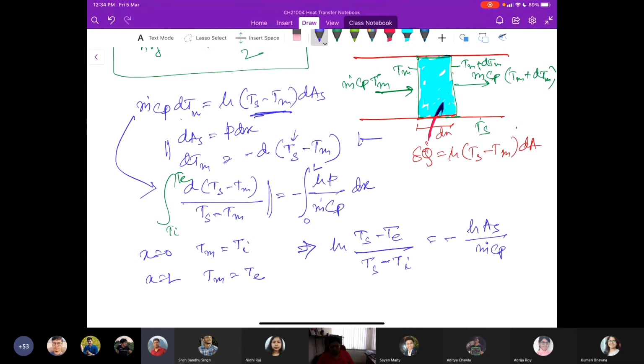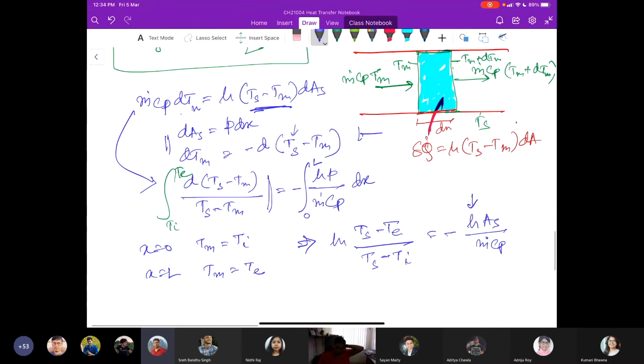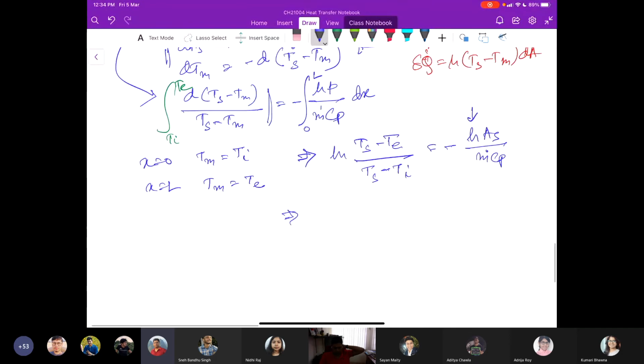Provided the fluid properties remain constant in that temperature range, and h is now a constant average convection heat transfer coefficient, the exit temperature is basically Ts minus (Ts minus Ti) times the exponential of minus hAs divided by m dot Cp.